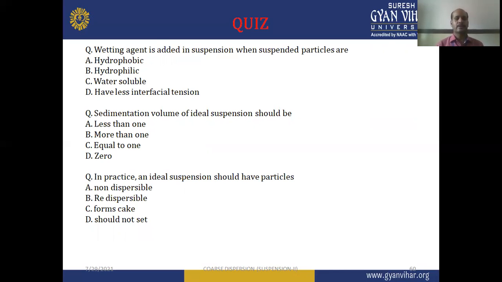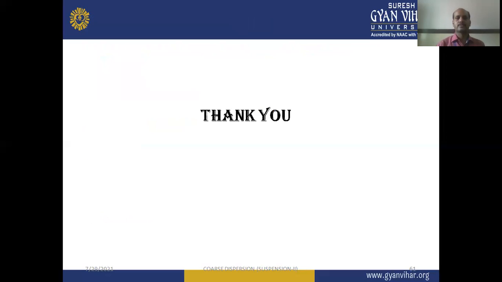Next question: an ideal suspension should have particles that are A, non-dispersible, B, dispersible, C, form cake, D, should not settle. So these are the different questions for today's quiz section. Please go through these questions and find out the correct answers.